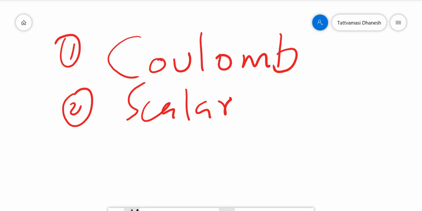Vectors are physical quantities having both magnitude and direction. Scalars are physical quantities having only magnitude but no direction. So you know that vectors and scalars.